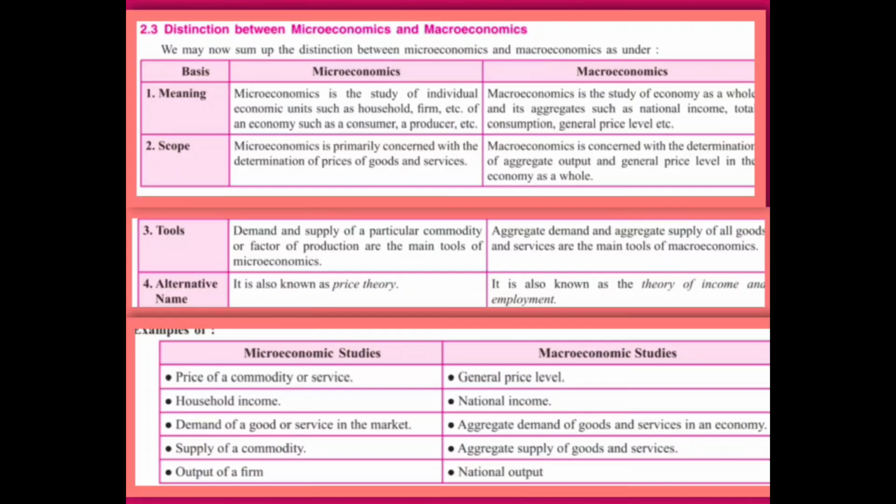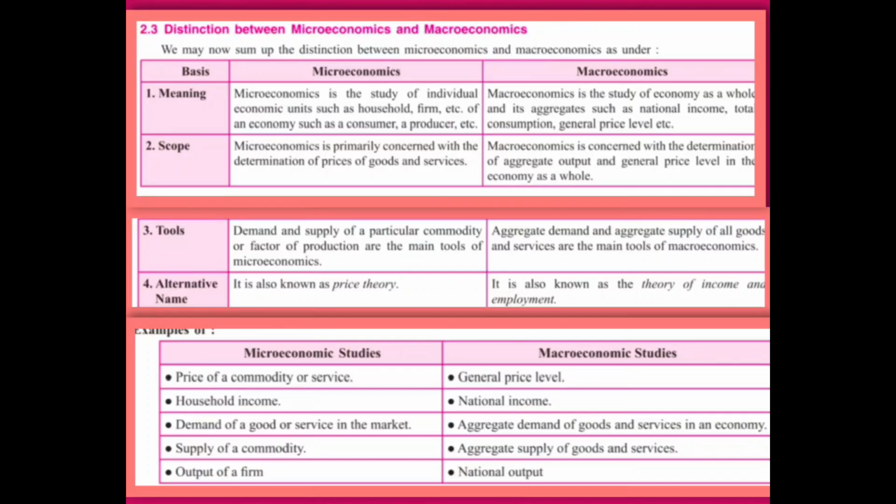Now, number 5, some examples also I'm giving here. Examples: price of a commodity or services, household income, demand of goods and services in the market, supply of a commodity, output of a farm.